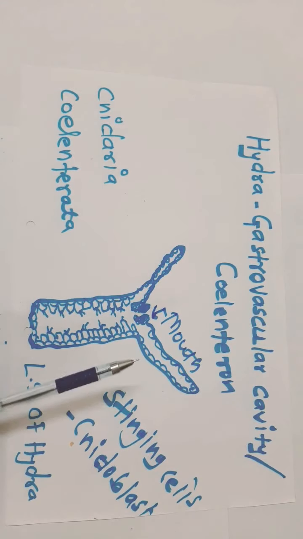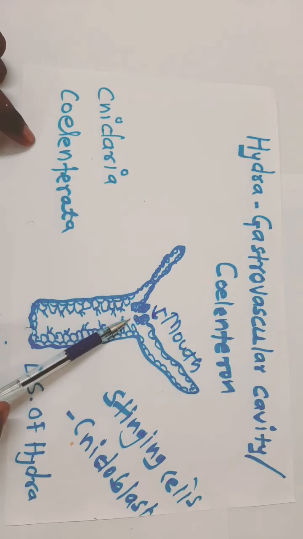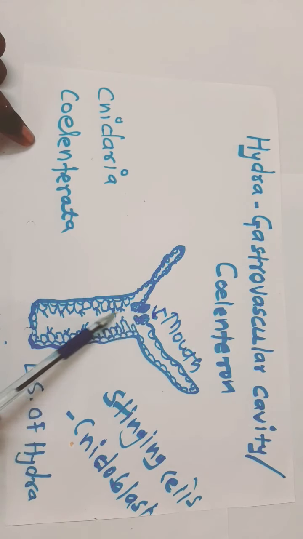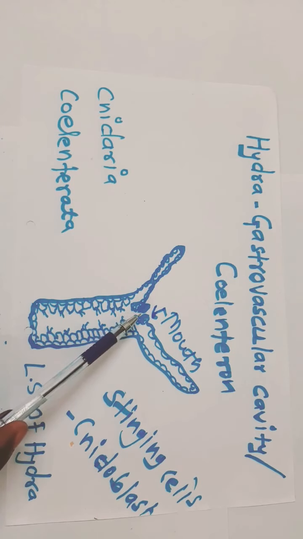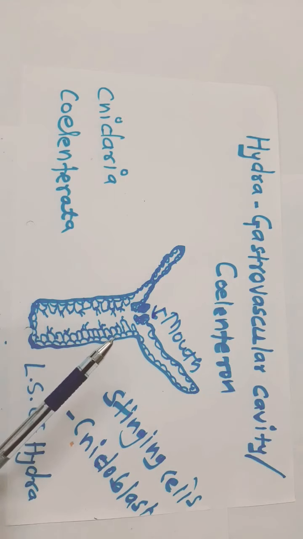So the food material and the excretory products are transported through the single opening, the mouth. The food enters into the gastrovascular cavity, and the undigested waste product and the excretory waste are expelled out through the mouth only. So this is an incomplete type of digestive system.